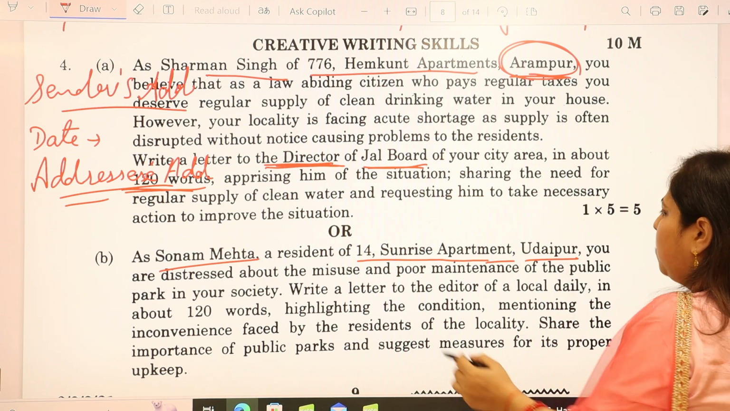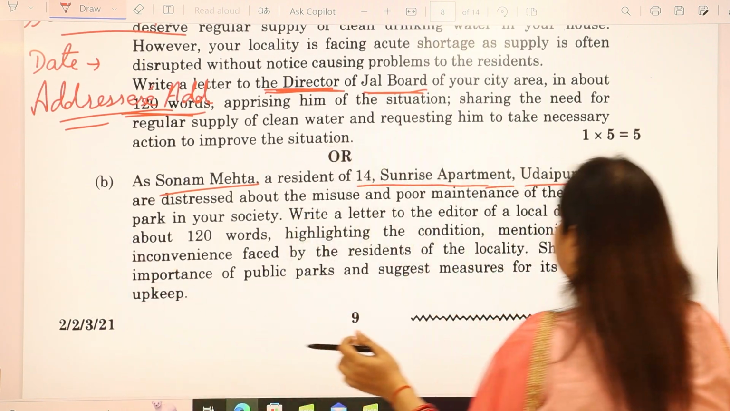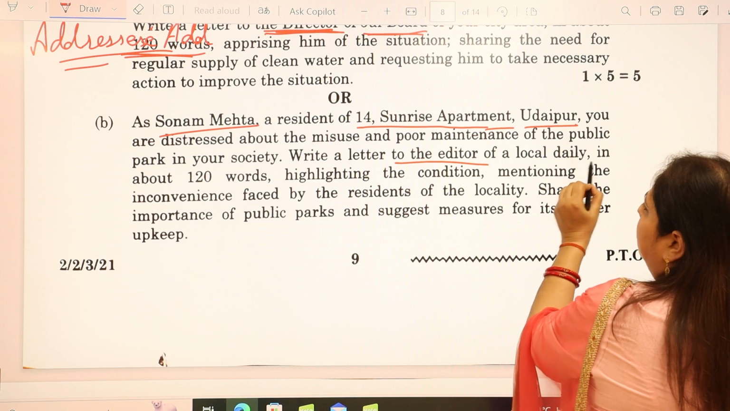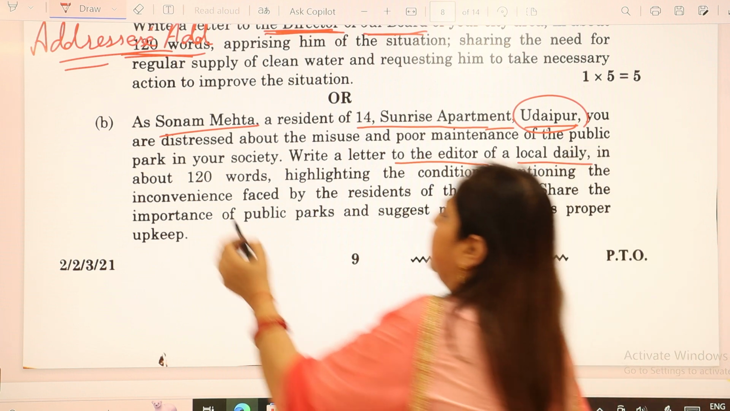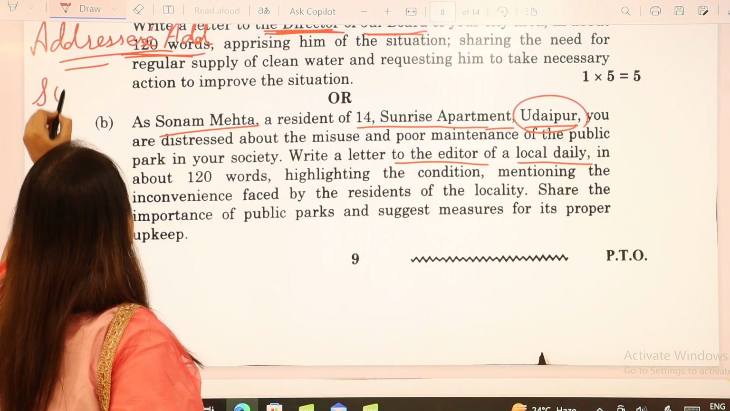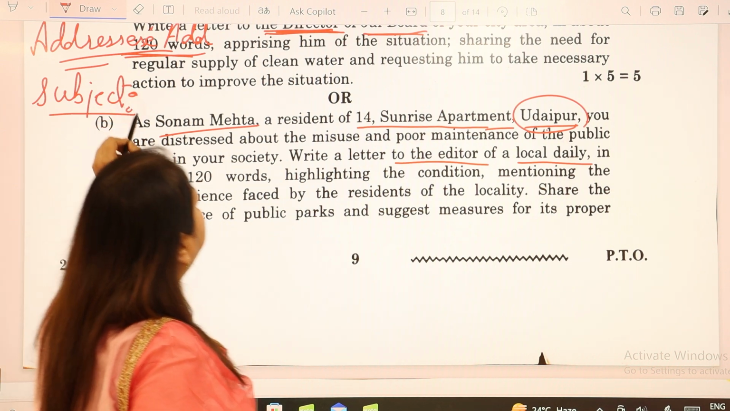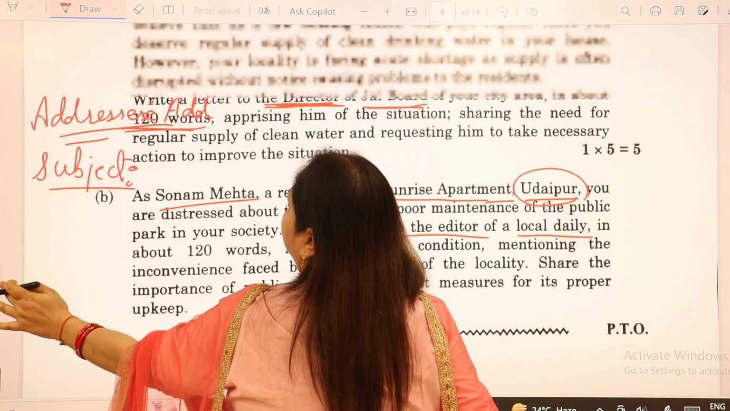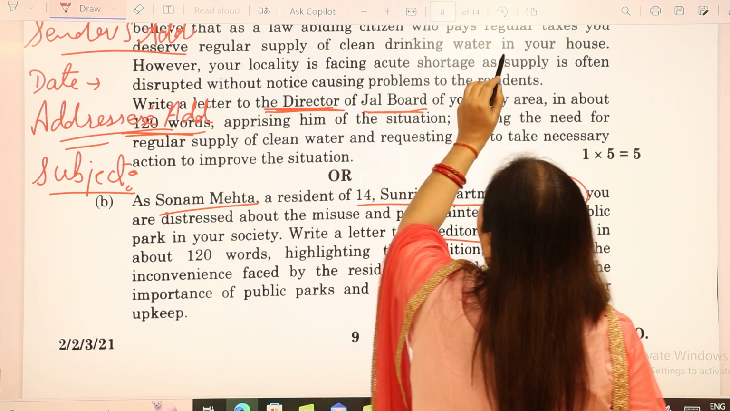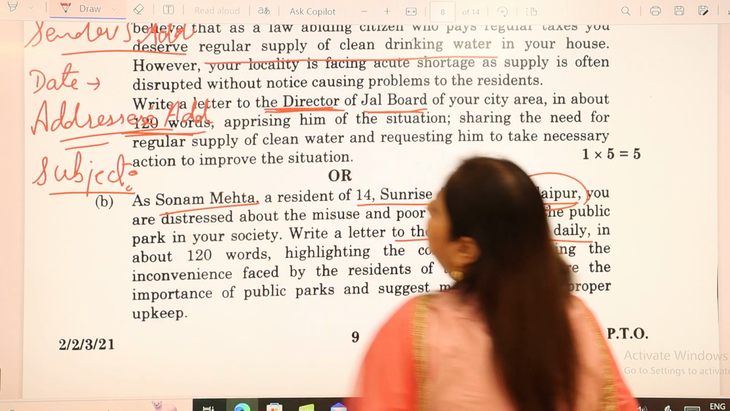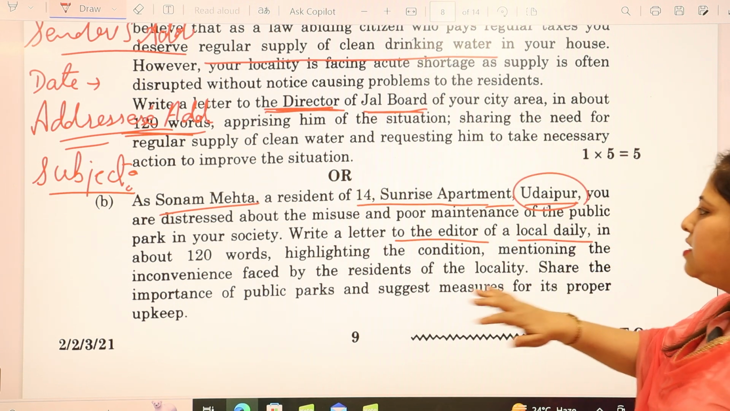In the second letter, you have to write to the editor, Local Daily, Udaipur. This becomes your addressee's address. Then comes the subject for what you are going to write this letter. For the first one, the subject would be irregular supply of clean drinking water. You will write it from here itself. This will go as a subject.